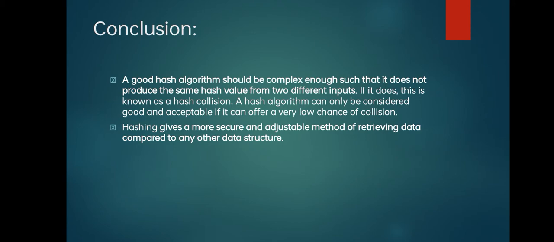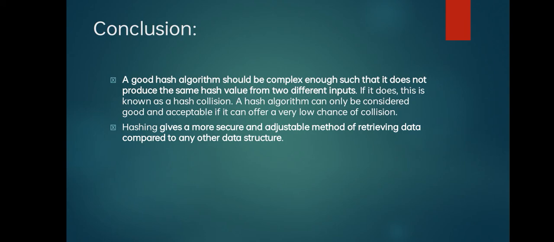The conclusion of this presentation is that a good hash algorithm should be complex enough that it does not produce the same hash value from two different inputs. If it does, this is known as hash collision. It should not produce the same outputs from different inputs. So this is nothing but hash collision.